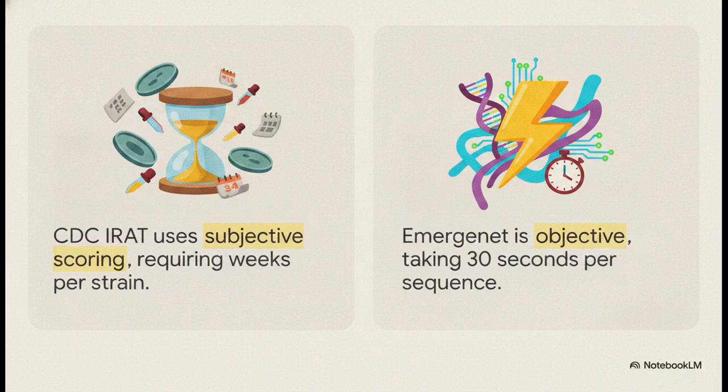Emergenet completely flips this script. It only needs the genomic sequences of the hemagglutinin and neuraminidase surface proteins, and it computes an objective risk score in about 30 seconds per strain. That is a 5 orders of magnitude speedup. You can literally assess a novel strain's pandemic potential in the time it takes to pull an espresso shot.